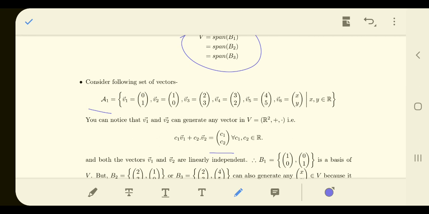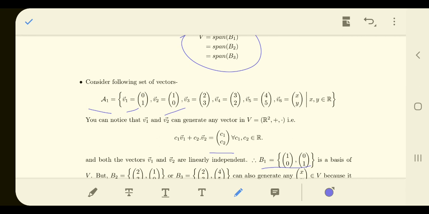If you agree with that, then definitely the other vectors are linearly dependent on V1 and V2. So B1 can work as a basis because V1 and V2 are linearly independent and can generate all the elements of the set.